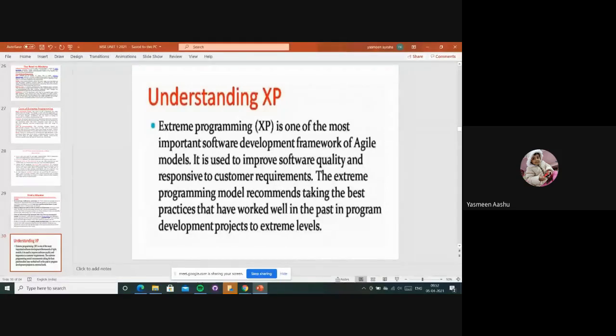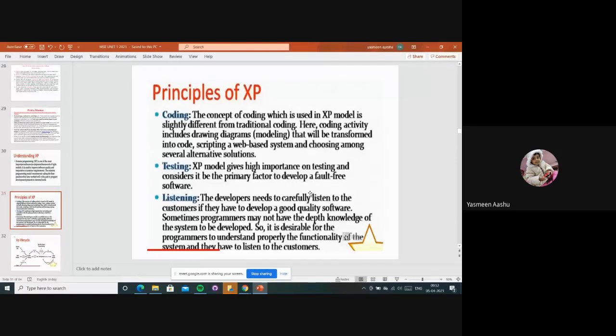So why extreme programming? Mainly it recommends gathering the best practices from old projects, whatever software we have used in the past. If it is best, it recommends using that software or that kind of model to develop our projects. So that is XP, right? The three main things will be there. Remember this, I will be asking again. We have seen the 12 principles, and along with that we have three more: coding, testing, and listening.